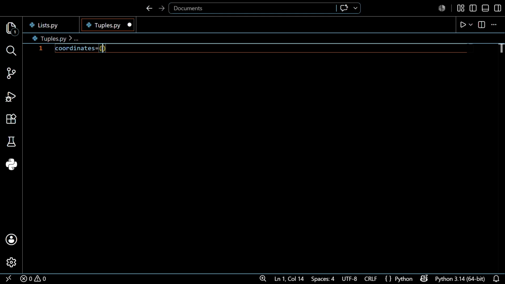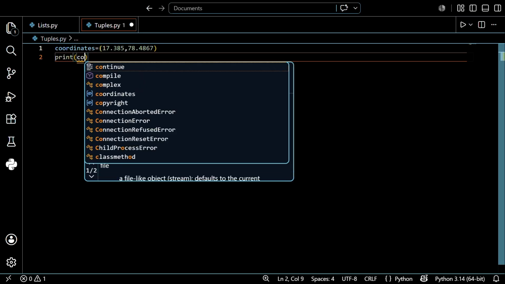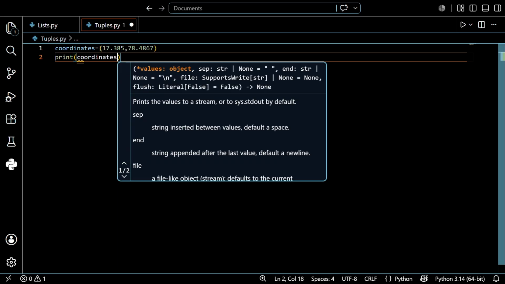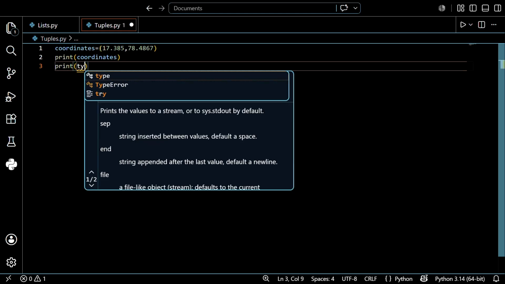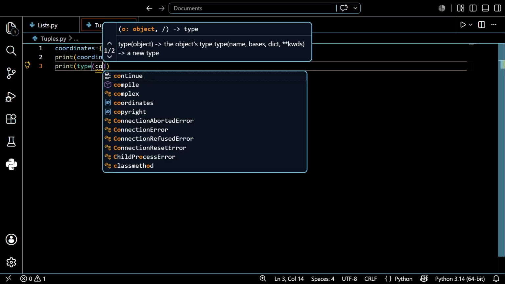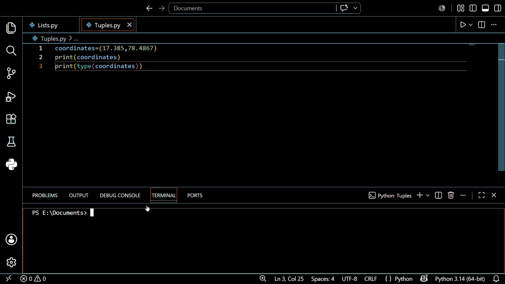So in coordinates, what is that? I just want to give some coordinates like 17.385 degrees north and 78.4867 degrees east. After that I want to print the coordinates. After that I want to print the type of coordinates also, print of type of coordinates. After that I want to save this first, and then run this. Let's see what happens, guys.